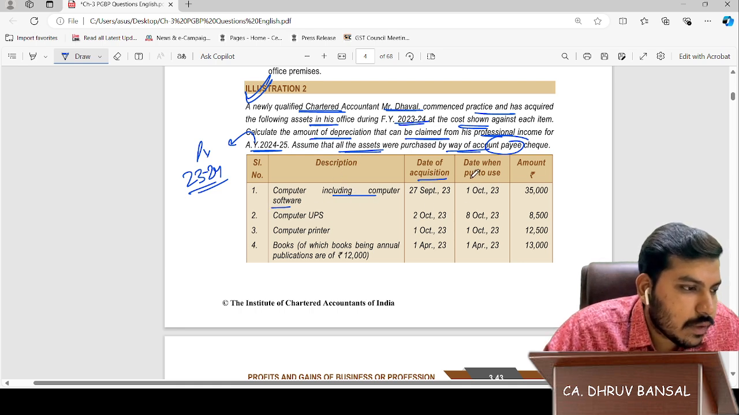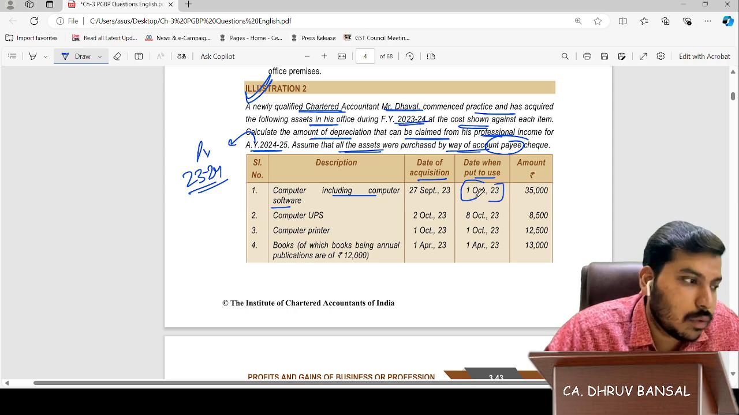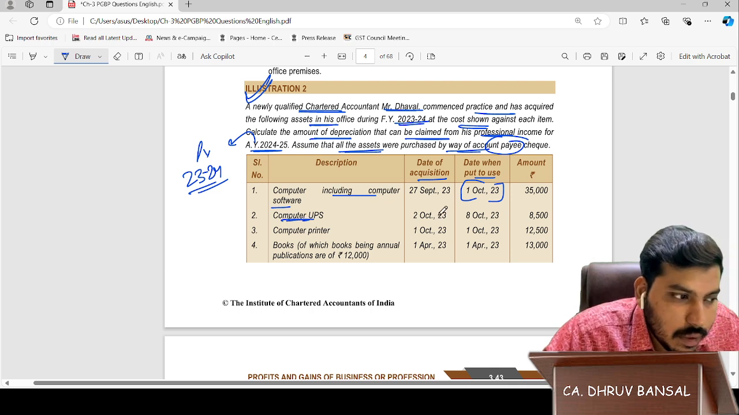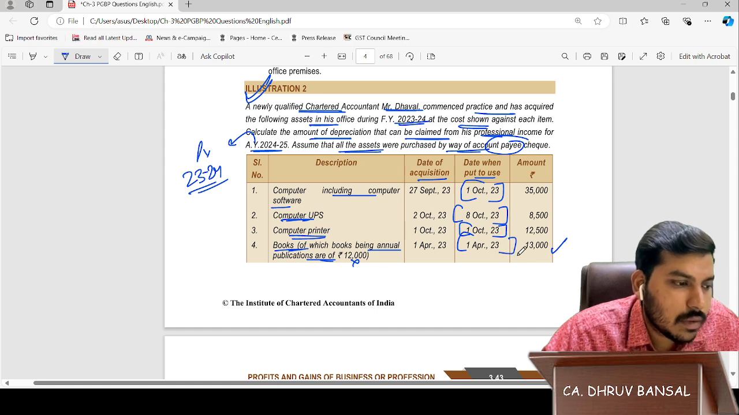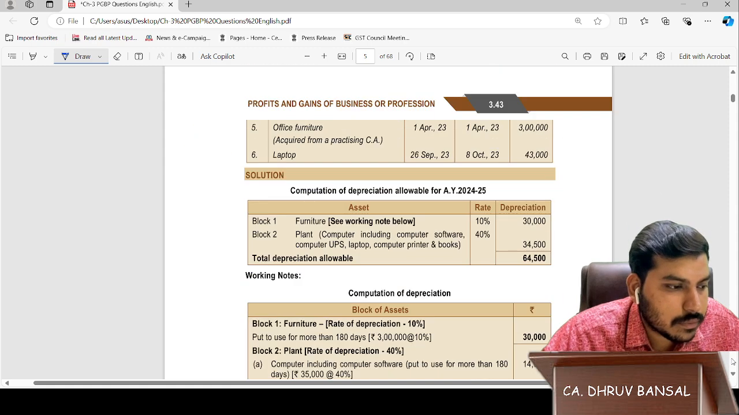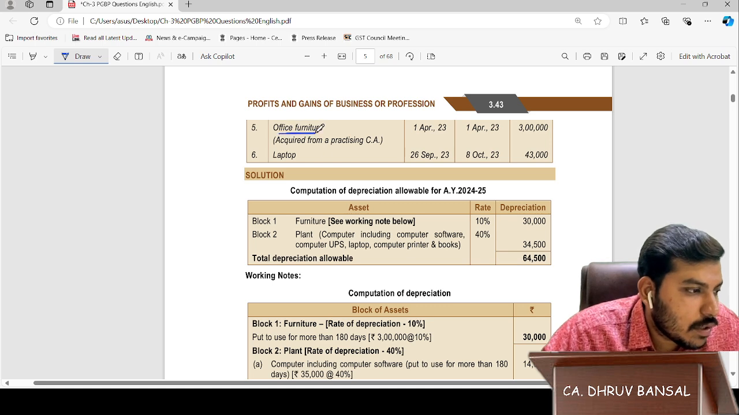Computer, including computer software: date of acquisition is given and date of put to use is given. Put to use, keep in mind, put to use. Computer UPS date is given. Computer printer 1st October 2023. Books, including annual publications: we will take 13,000, 1st April is given. Office furniture 1st April 2023 is given. A laptop for practicing.